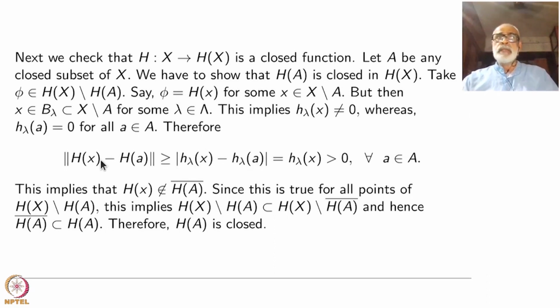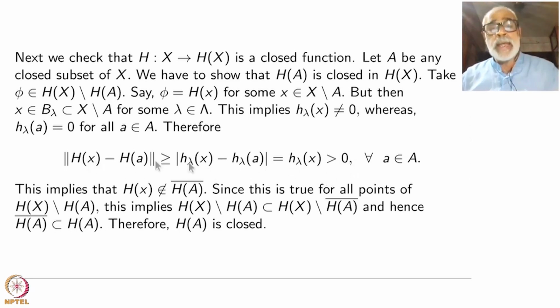There will be many other terms, they are all non-negative terms. Therefore this norm is bigger than or equal to this one. In one coordinate, this is 0 and this is not 0. So the modulus is precisely equal to h lambda of x, and that is positive.